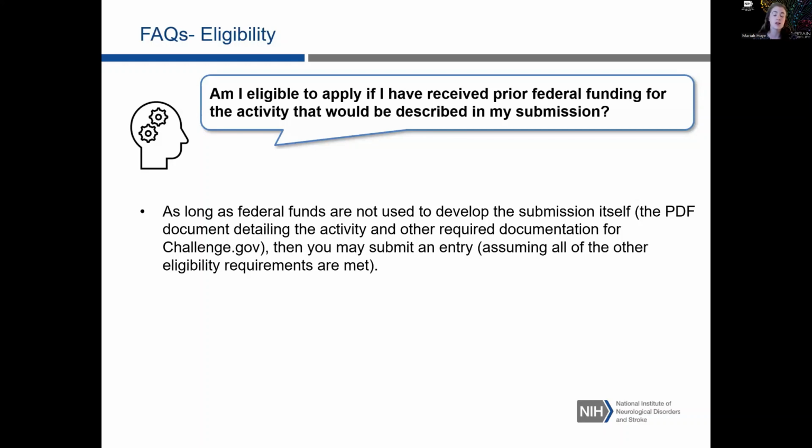requirements are met. However, it should be noted that as part of the championship and commitment essay, we ask participants to describe any resources or support that they received for the activity. So any financial support, federal or otherwise, should be described there.